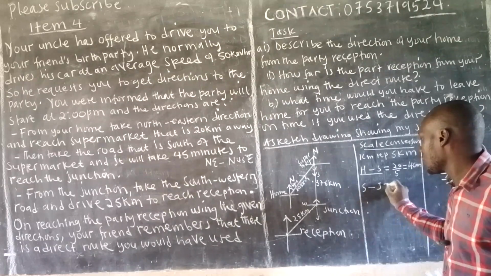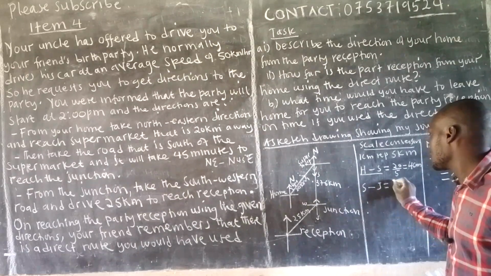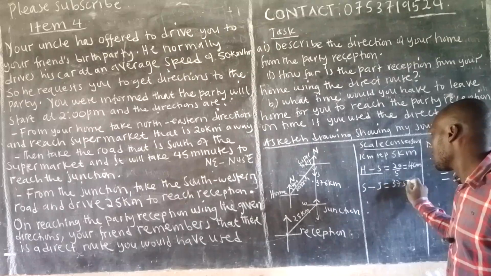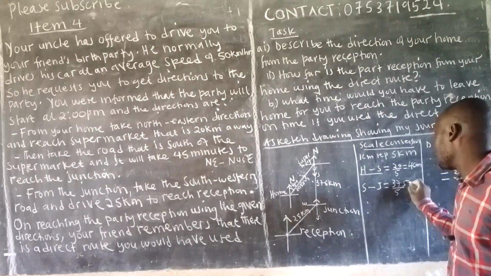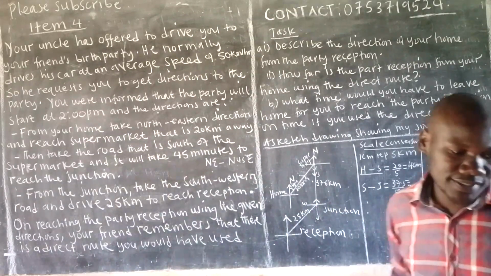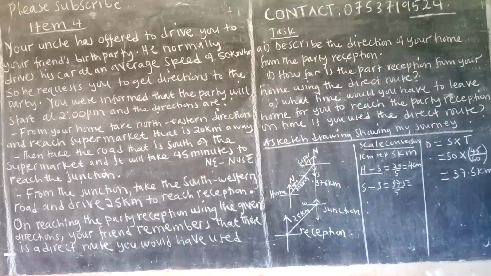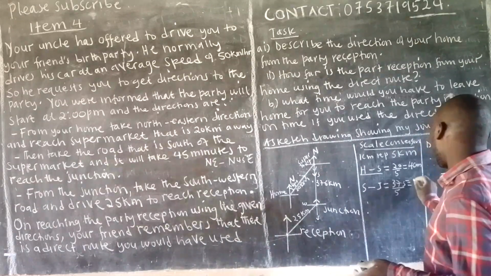Good. All right. Then next, from supermarket to junction, what's the distance there? It is 37.5 divided by 5. This must always be to one decimal place, please. So divide by 5. It will be 7.5 here.